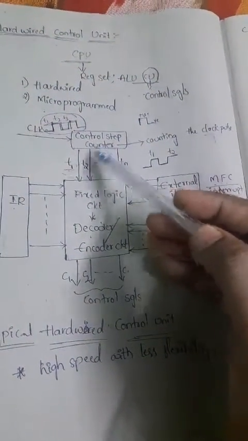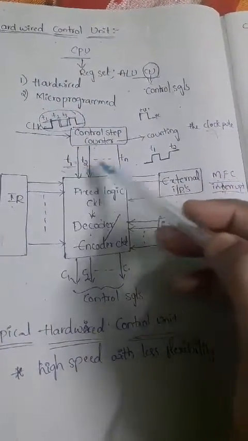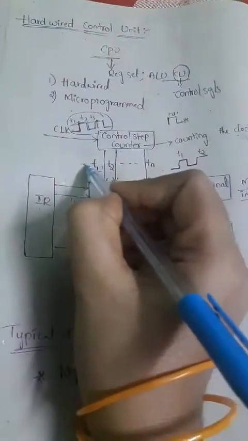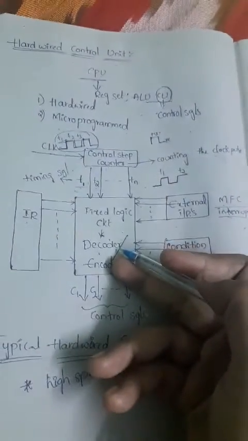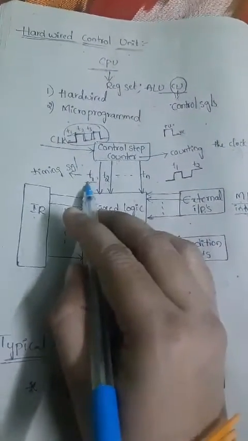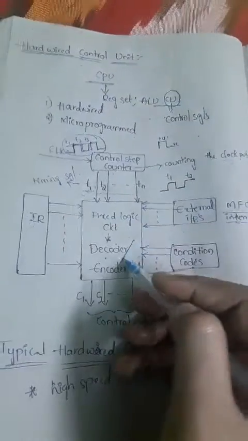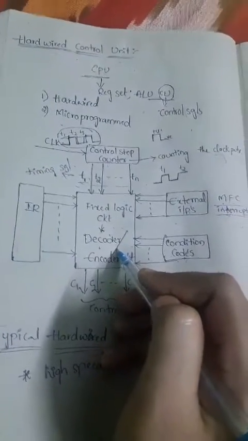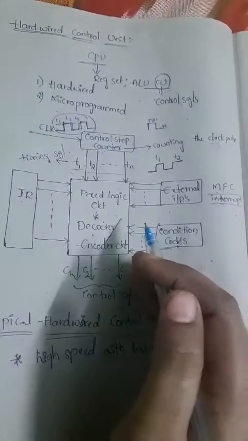The control step counter gives the output T1, T2, up to Tn. These are all timing signals, and they are given to the next level. That next level is nothing but the decoder/encoder circuit. So you can give these timing signals as input to the decoder/encoder circuit. Okay, so up to here, that is finished.